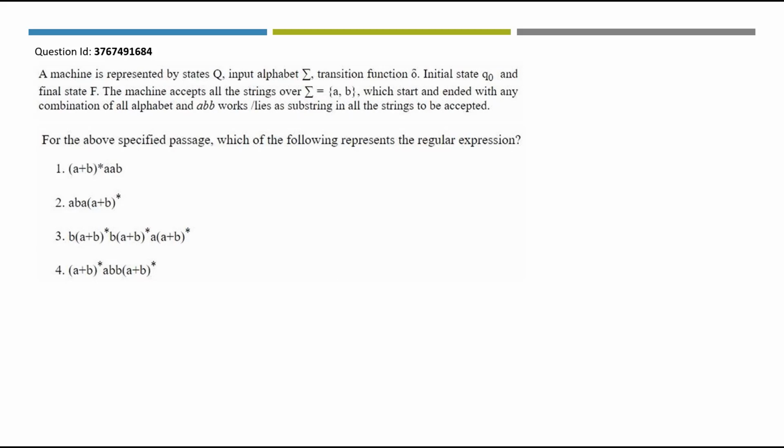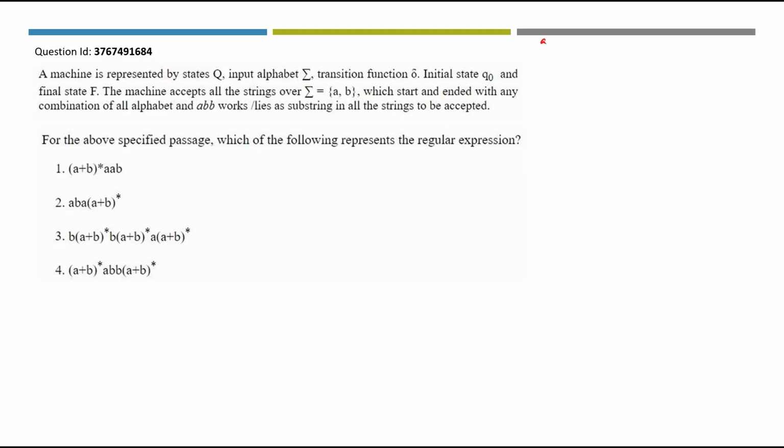A machine is represented by states capital Q, input alphabet, transition function, initial state Q0 and final state F. The machine accepts all the strings over A, B which start and end with any combination of all alphabets, and ABB lies as a substring in all the strings to be accepted.